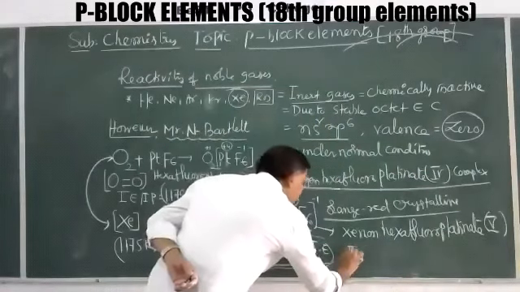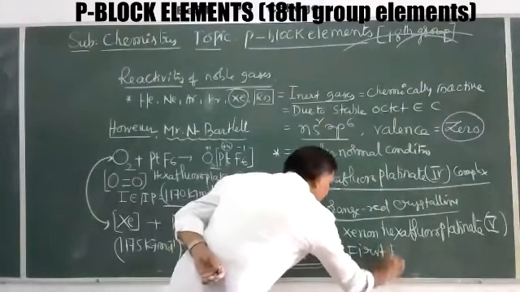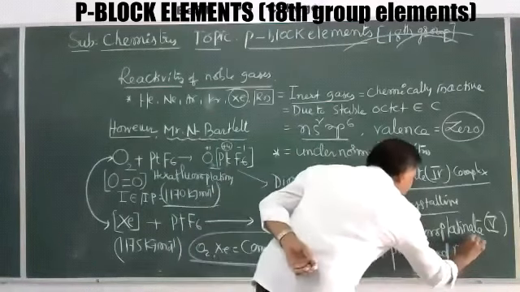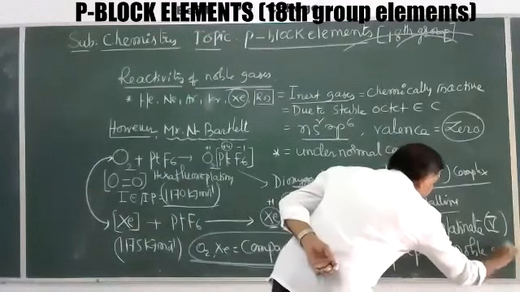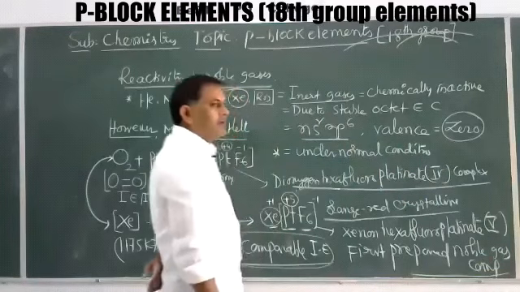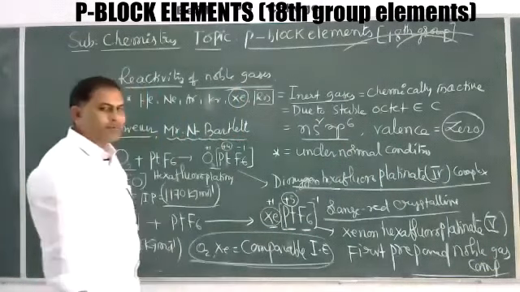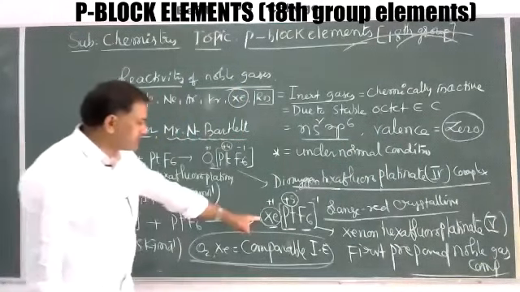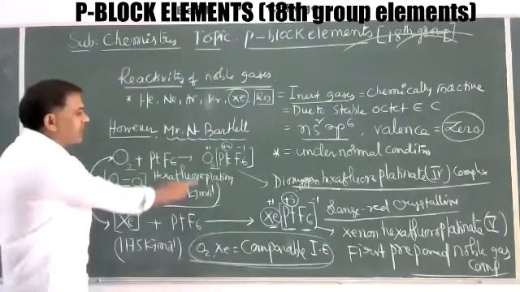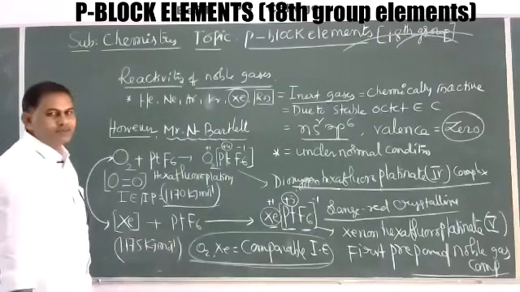That is the first prepared noble gas compound. In examination, if they ask to give an example, the first prepared noble gas compound means this is xenon hexafluoroplatinate compound, XePtF6, not O2PtF6.